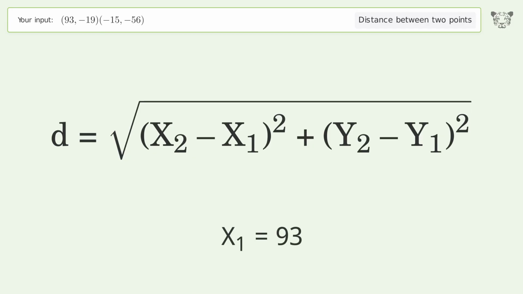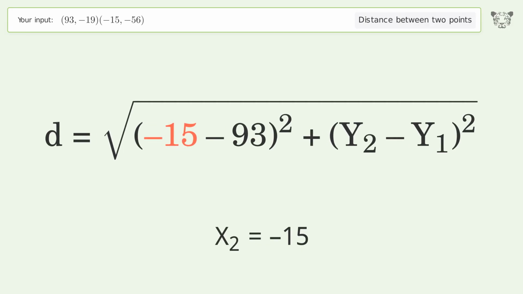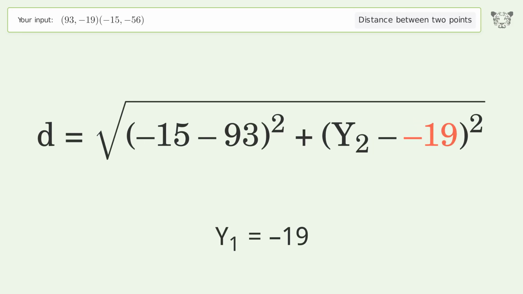x1 equals 93. x2 equals negative 15. y1 equals negative 19. y2 equals negative 56.